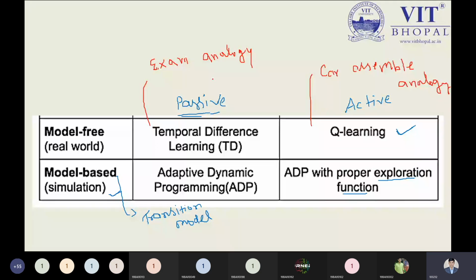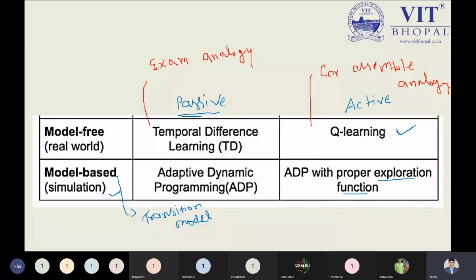Besides these four methods, we have an important method we should not forget, that is direct utility estimation. Direct utility estimation is just the basic method for calculating or estimating the utility value, and we already discussed that part two days ago, in previous lectures. So this is a summary of what we have discussed so far under reinforcement learning. We have to keep it in mind. So this is the summarized part.